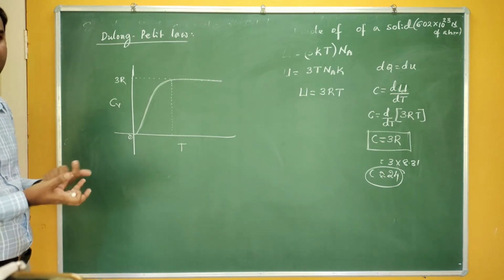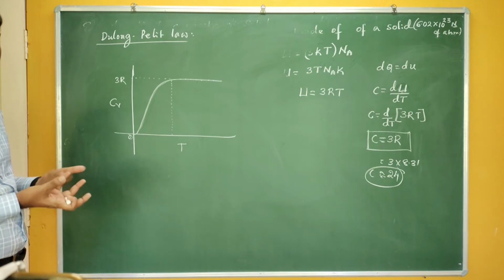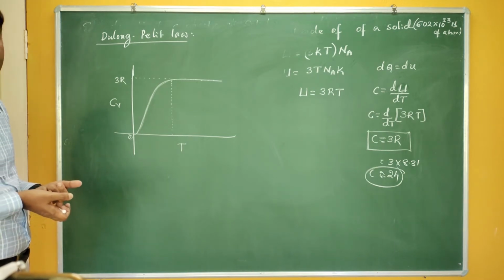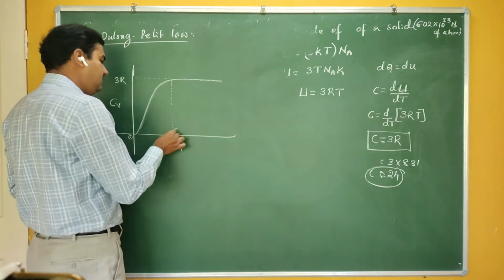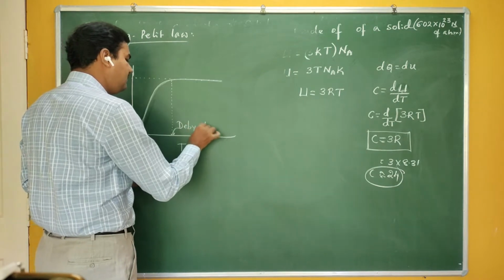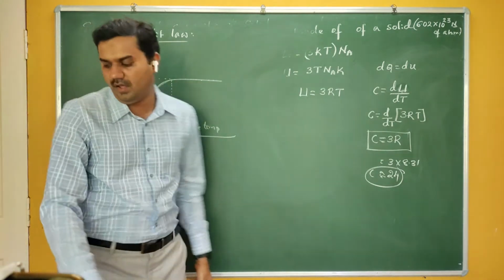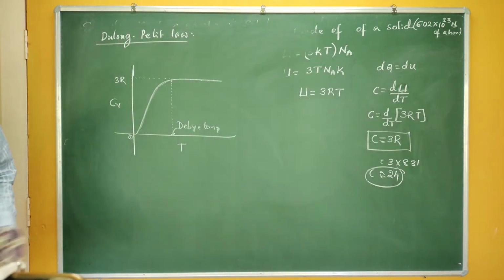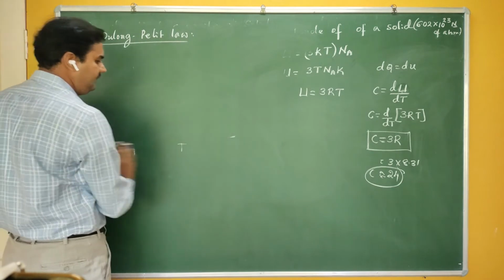Finally Einstein explained why at low temperatures the molar specific heat depends on the temperature. Since it was first started by Debye, this temperature is also called the Debye temperature. After crossing the Debye temperature, your molar specific heat remains constant.